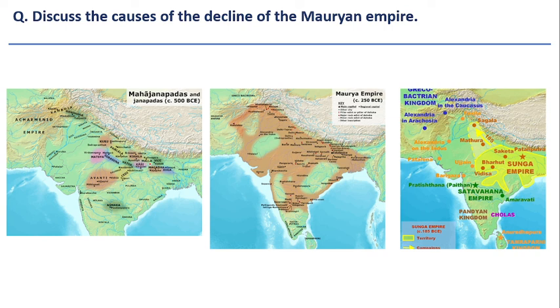Once again, a Mahajanapada, a small kingdom during the 6th century BCE, expanded into this portion during Ashoka's time, and once again, after weak rulers emerged, it declined. Various different kingdoms or empires emerged in place of the Mauryan Empire.